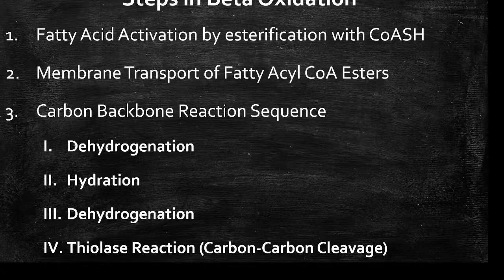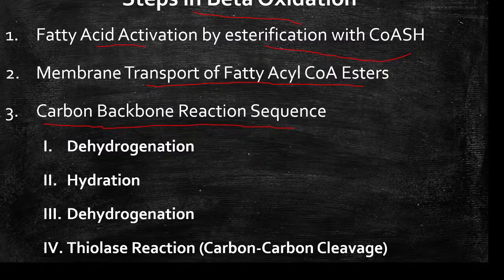What are the different steps in beta oxidation? The first step is activation of fatty acid by esterification with coenzyme A. Then the transport of this fatty acyl-CoA ester to the required area, that is the mitochondria, and then the major beta oxidation reactions occur. There are four major reactions: dehydrogenation, that is oxidation, hydration, addition of water, again dehydrogenation, and then the breakdown, that is the release of acetyl-CoA, which is called the thiolase reaction.